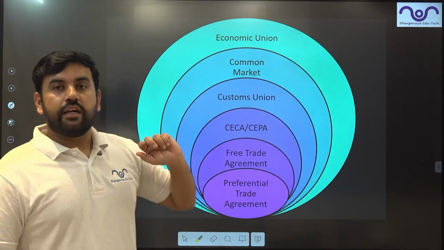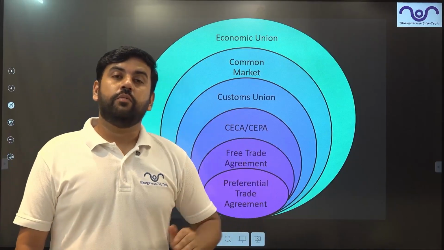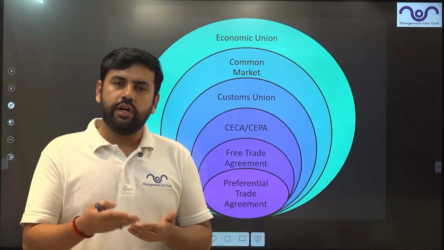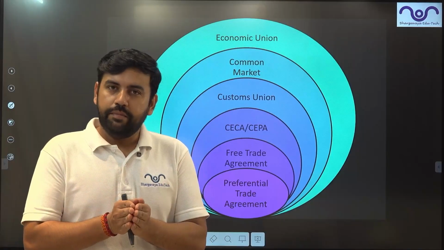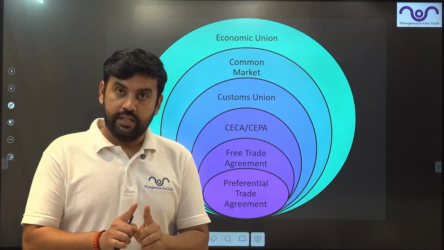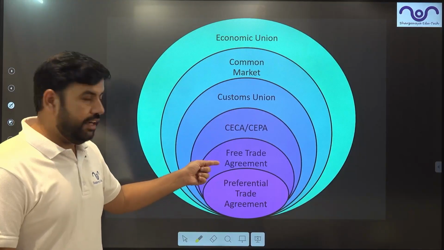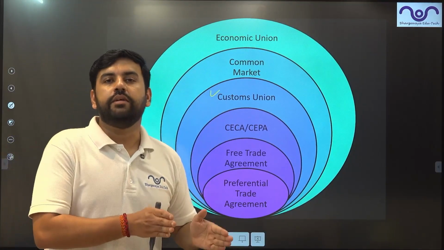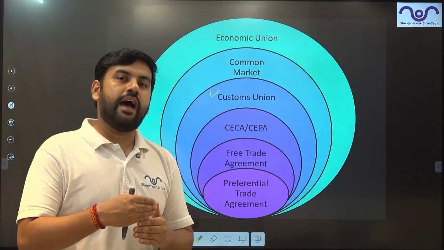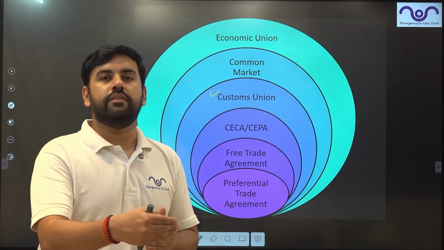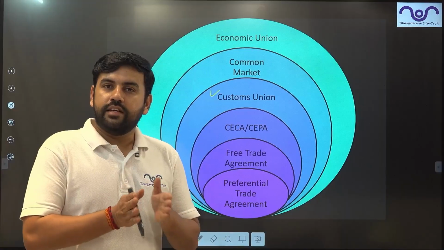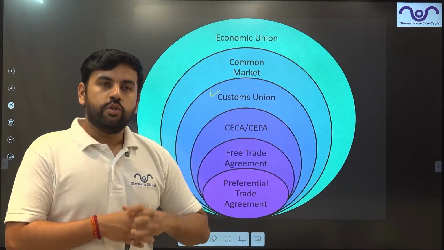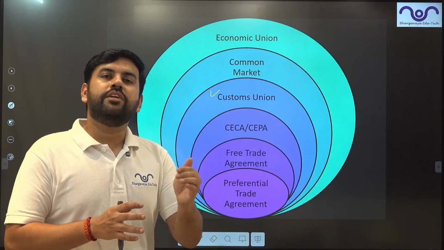A customs union is a kind of economic integration where two or more countries have a free trade agreement between themselves, plus. Up to the first point, they are a free trade agreement. So countries under a customs union have a free trade agreement plus a common external trade policy. Let's say India and France want to create a customs union. India and France will have common trade policies.